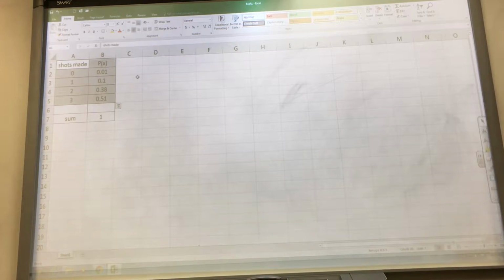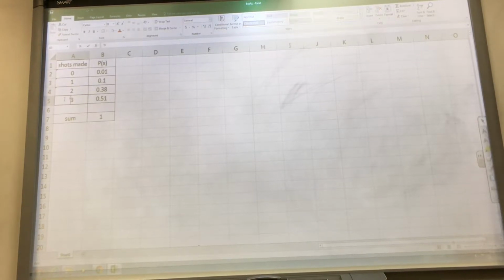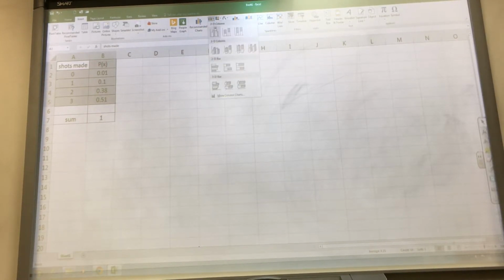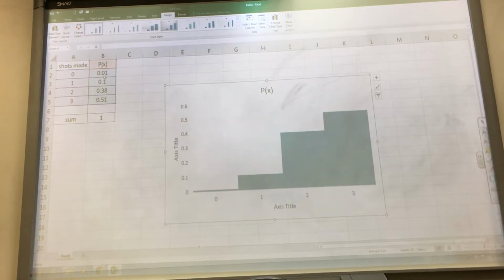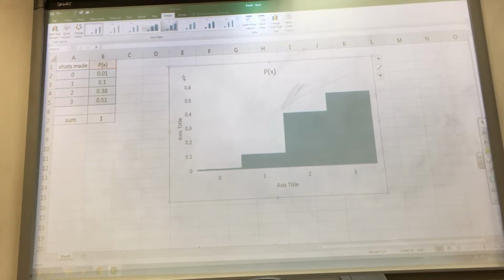When you put all the shots where you like that, you put an apostrophe? Very good. That's what I would have told you. Put an apostrophe in front of those. Then I would have said, did the same thing that Bailey did: insert, bar chart, 2D column. Then I go to my quick layout, and I go there. Okay? All right, so now, is that a good graph?